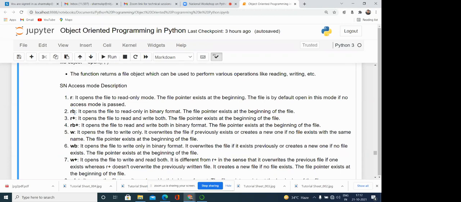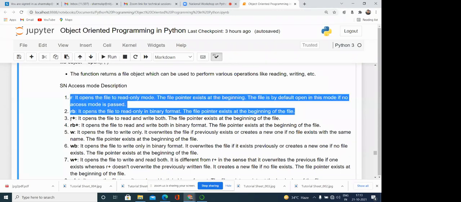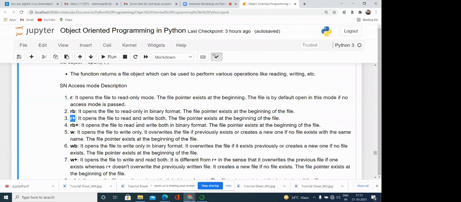So RB means the same thing, but we are opening the binary file in the reading mode. It opens the file to read only in the binary format. The file pointer exists at the beginning of the file. Similarly, R plus means it opens the file to read and write both. So these are the various modes available.